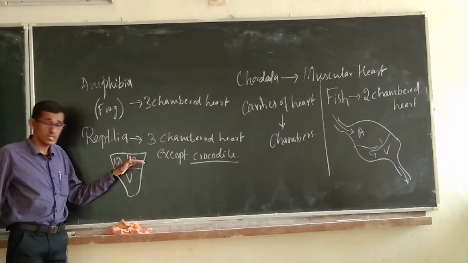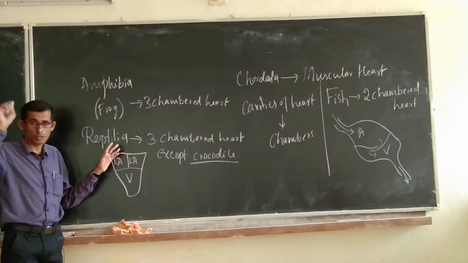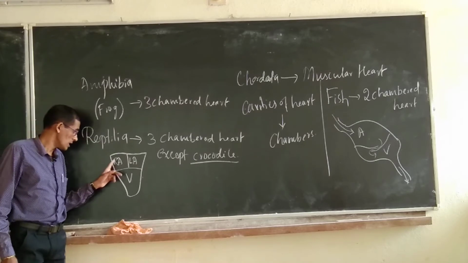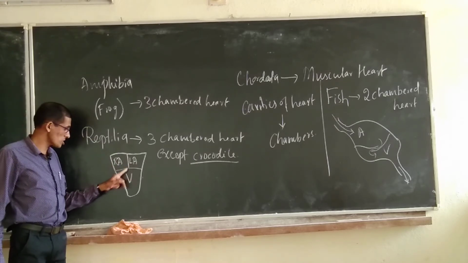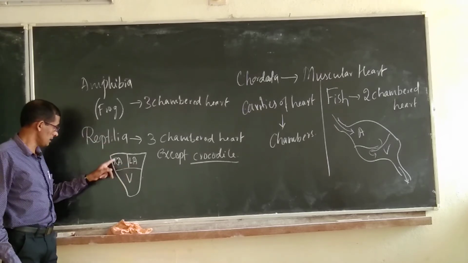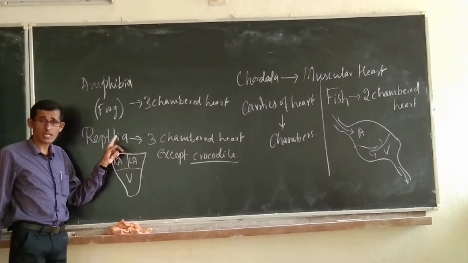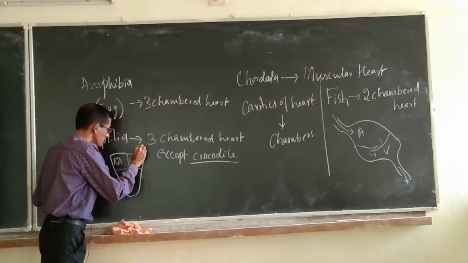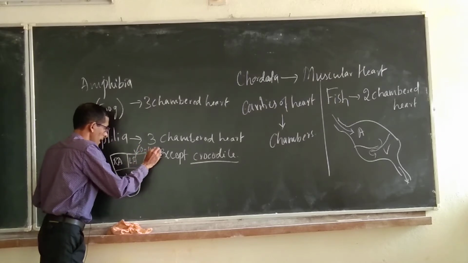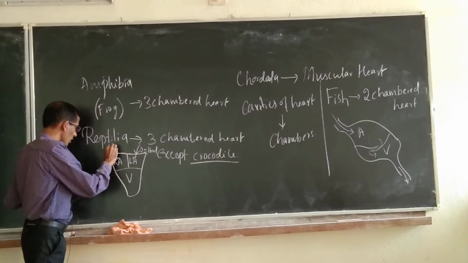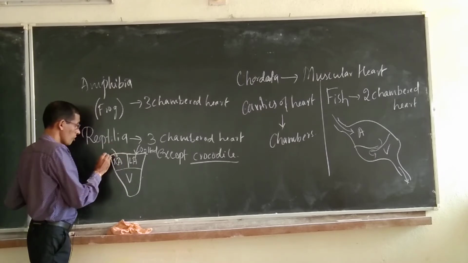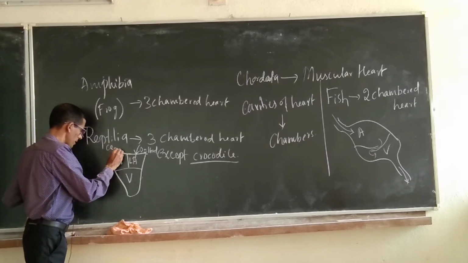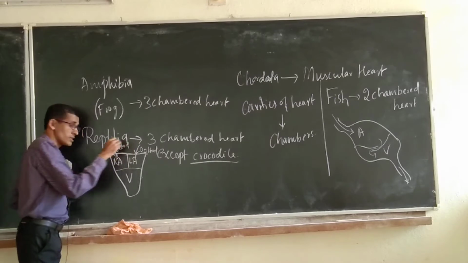Upper chambers are the auricles. I will explain in detail when I discuss the human heart next. Upper chambers are called auricles, lower chamber is called ventricle, and here the left auricle will receive oxygenated blood and the right auricle receives deoxygenated blood, or we can write carbon dioxide blood. I said it for easy understanding.